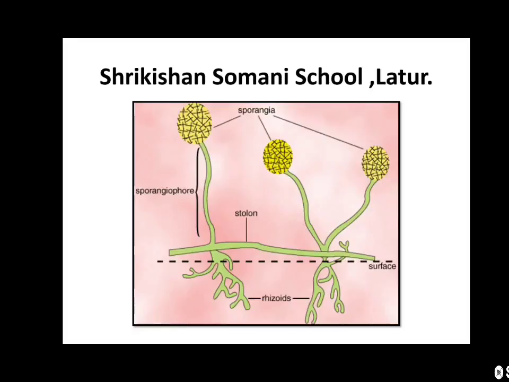At one end of the sporangiophore, there is a ball-like or balloon-like structure called sporangia. Within the sporangia, spores of the fungus grow. When the growth of sporangia is complete, it bursts and spores fall on other parts of the piece of bread, bhakri, etc.